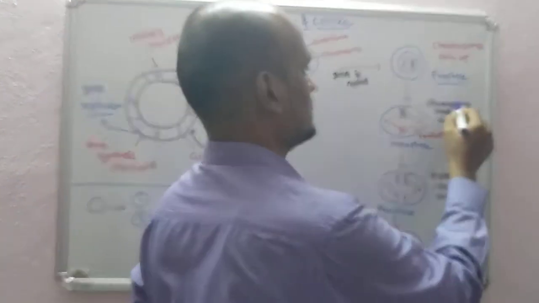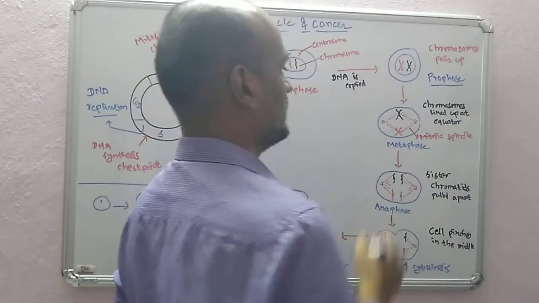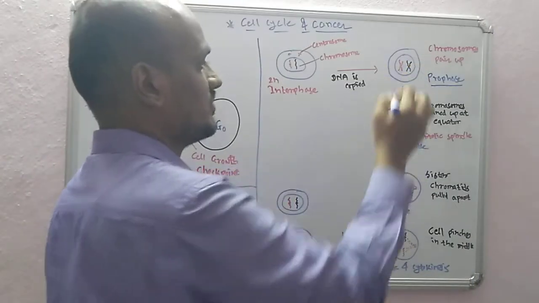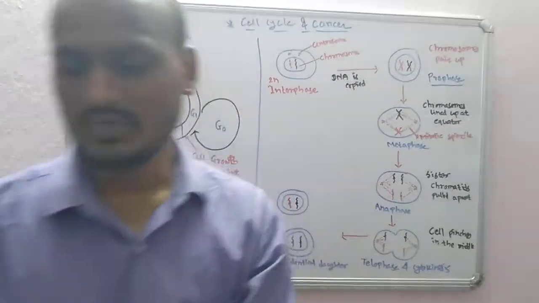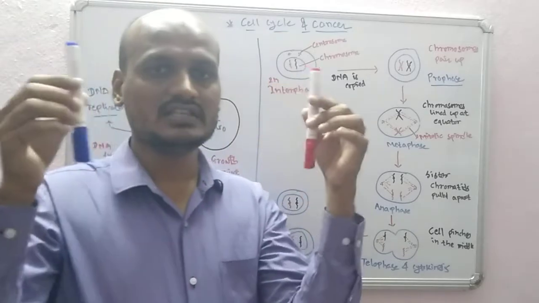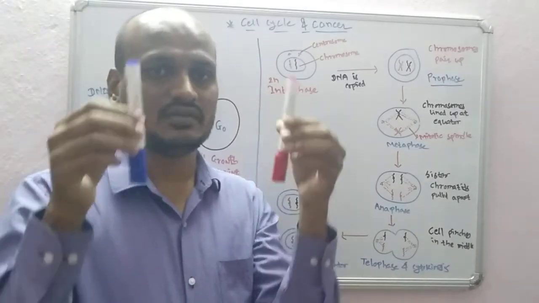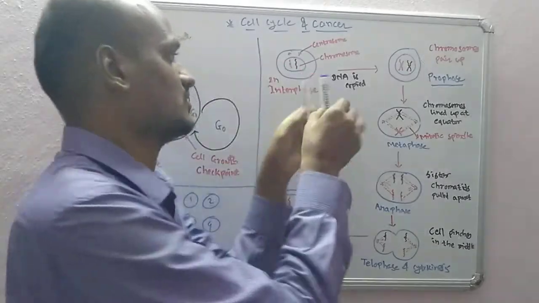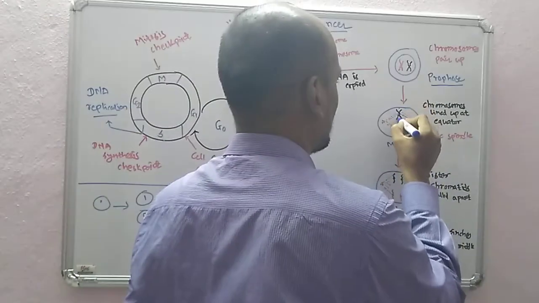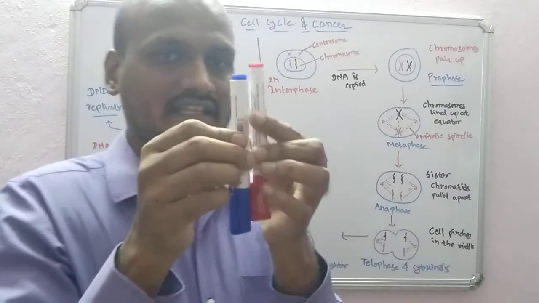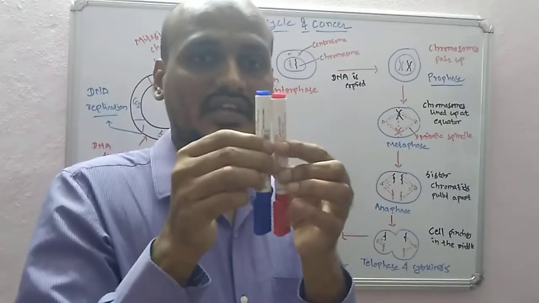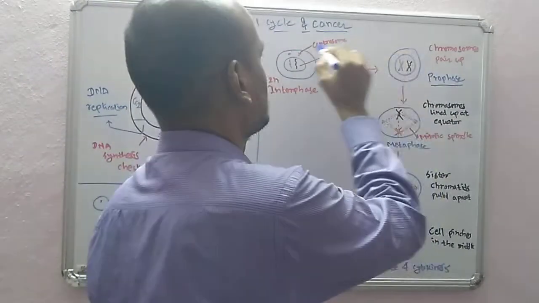Next stage is that chromosomes line up at the equator. So what happened? These chromosomes are all in the nucleus. Now they want to line up at a particular position. For example, this is the cell. Now they line up here at the center. So this is the equator of our cell. So at the equator they are lining up like this. And how are they being held at the equator? So this centrosome is there.